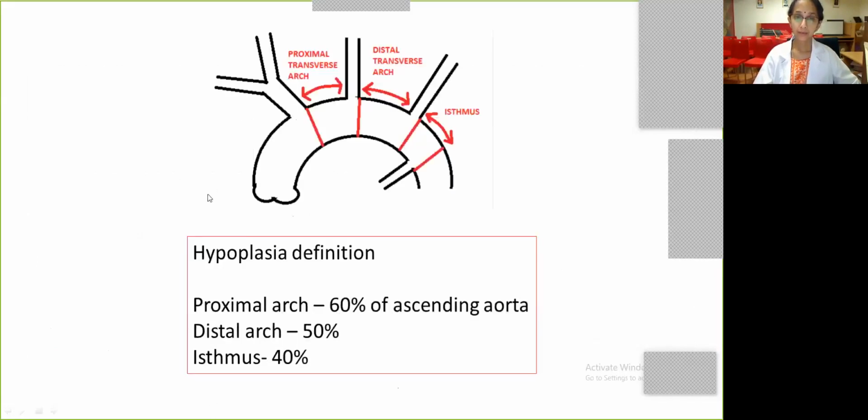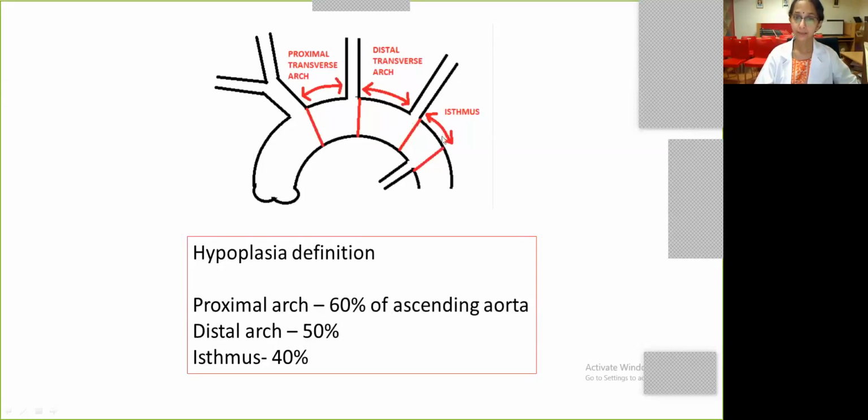Now we came into the understanding that you can have coarctation with hypoplastic arch. So how do you define hypoplastic arch? You need to compare the measurements with the ascending aorta. So you start with the isthmus, which is the segment between the ductus and the last aortic arch vessel.